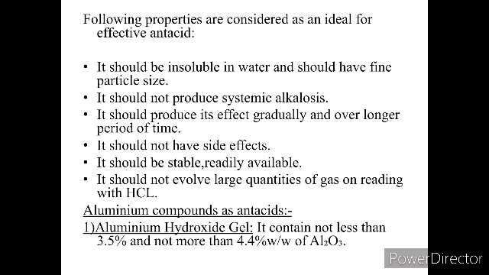Now, what are the properties we consider for an ideal antacid to be effective? It should be first of all insoluble in water, and it should have fine particle size. Secondly, it should not produce systemic alkalosis. Also, it should produce its effect gradually over a long period of time, and it should have no side effects. It should be stable, readily available, and it should not involve large quantities of gas on reacting with HCl.